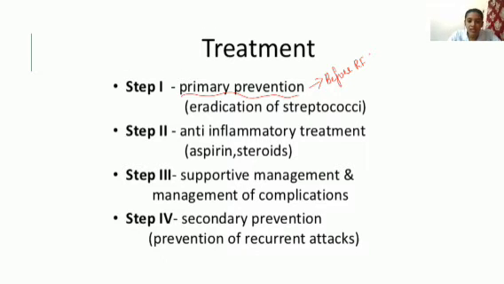We are giving some antibiotics against this streptococci so that it won't progress to rheumatic fever. That is step 1. Then step 2 is anti-inflammatory treatment, because in RF the patient will be having arthralgia, severe arthritis and so many symptoms. They will be having so much pain. So for carditis, for arthritis and all, we will be giving aspirin and steroids.